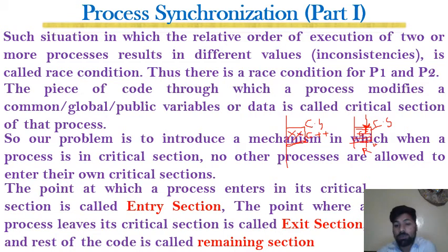So in terms of process synchronization, we have 4 sections of code. The first is the entry section, in which the process is entering the critical section; the critical section, in which the process is modifying the common variable; the exit section, in which the process is leaving the critical section; and the remainder section, which is the other independent code.